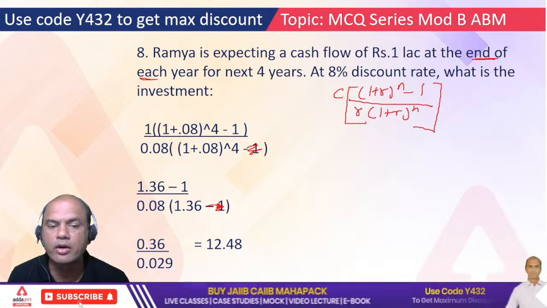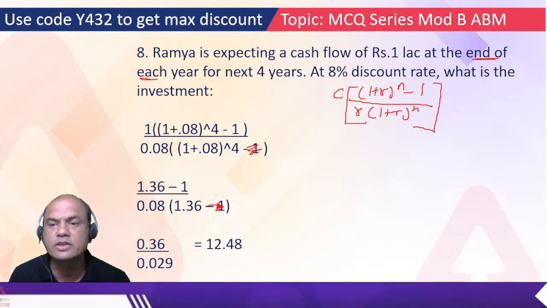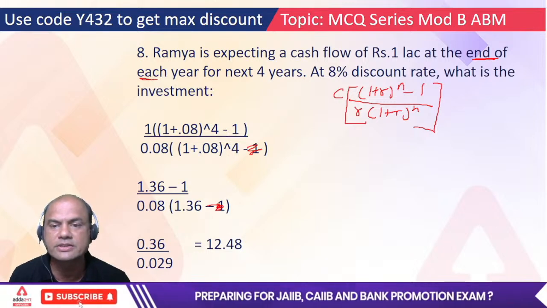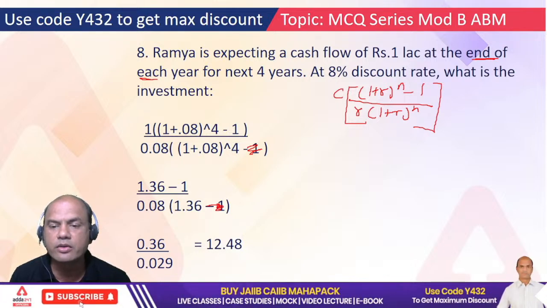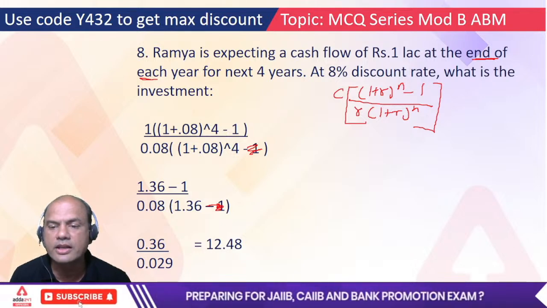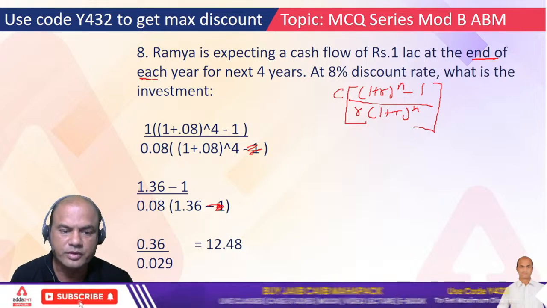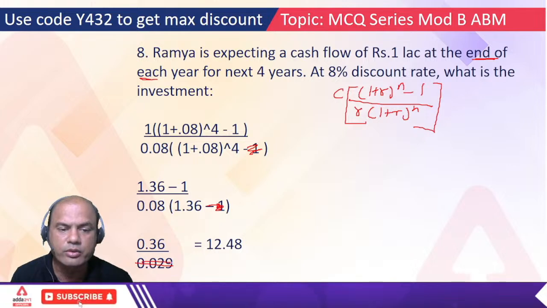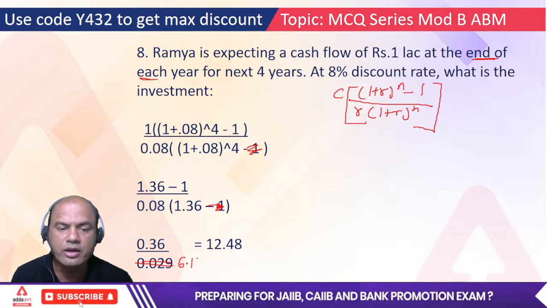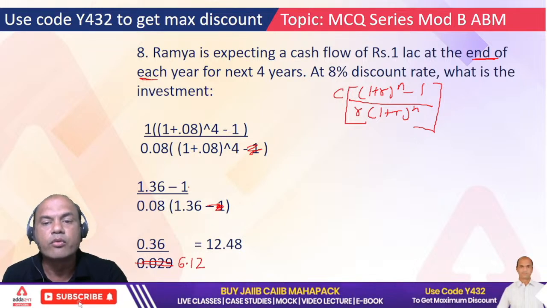1.36 upon, it is 0.08 into 1.36. What is the answer for 0.08 into 1.36? 0.08 into 1.36. I am doing it on the calculator over here. So the answer is 6.12. Okay. This is my answer. Now 6.12. See here. What are we doing?